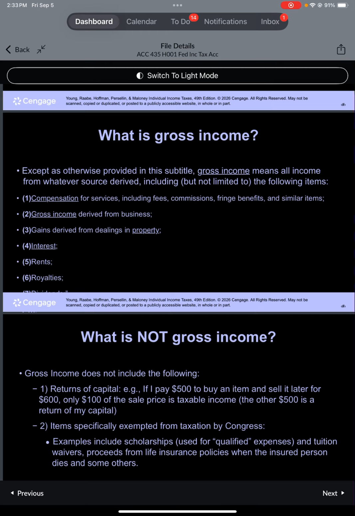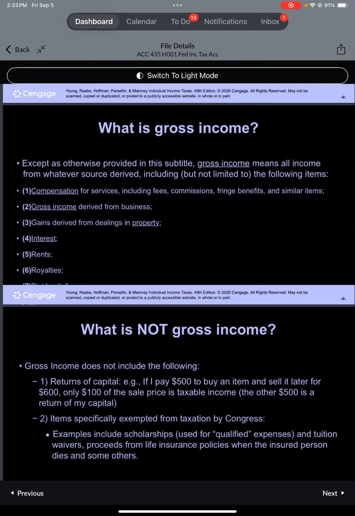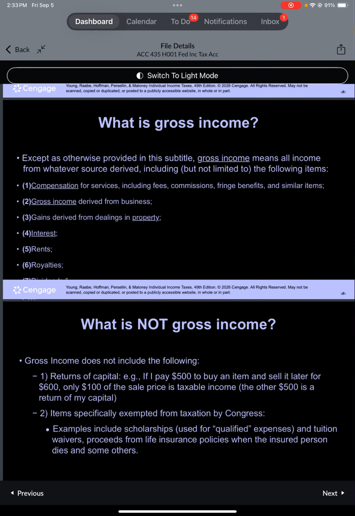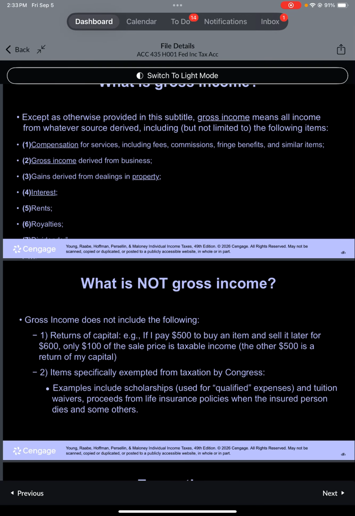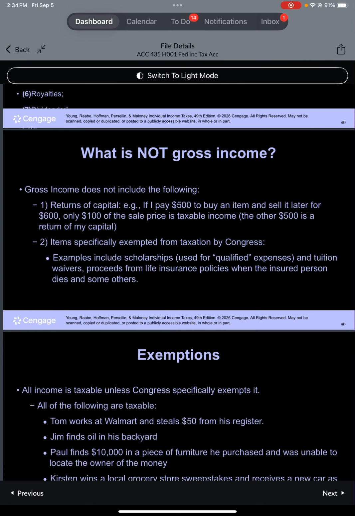1. Compensation for services, fees, commissions, fringe benefits, similar items. 2. Gross income derived from business. 3. Gains derived from dealings in property. 4. Interest. 5. Rents. 6. Royalties. 7. Dividends, etc. What is not gross income? Gross income does not include the following.